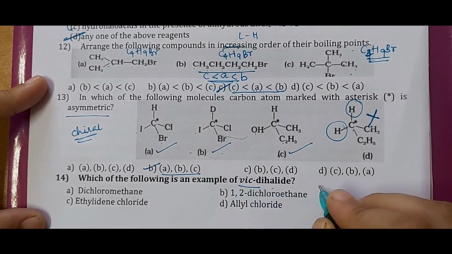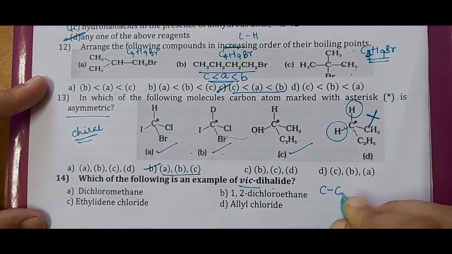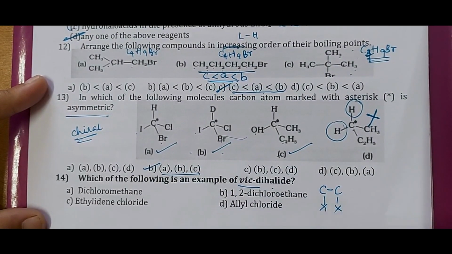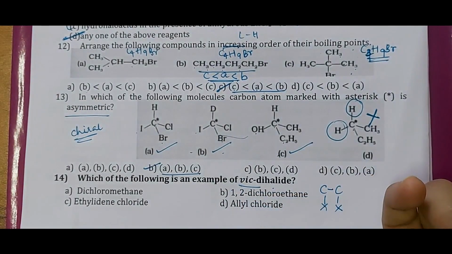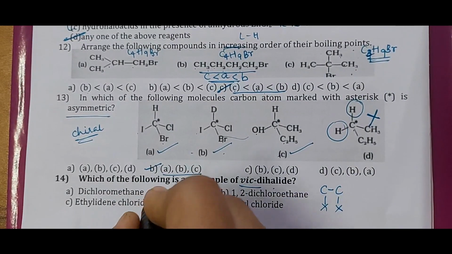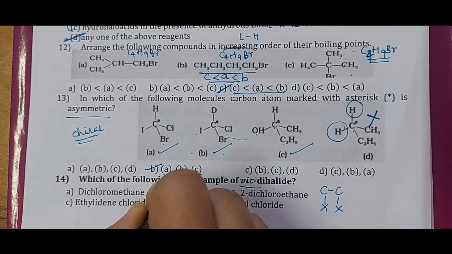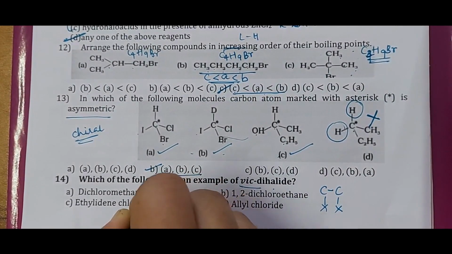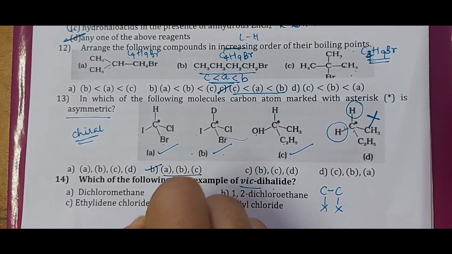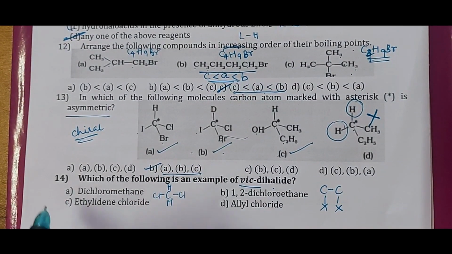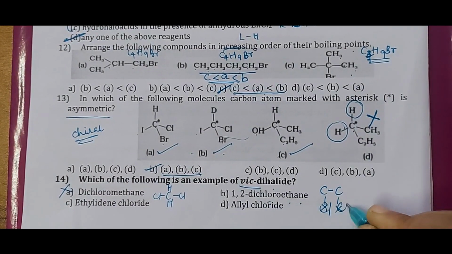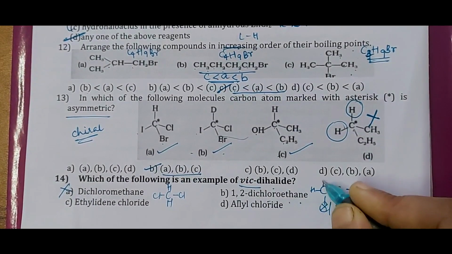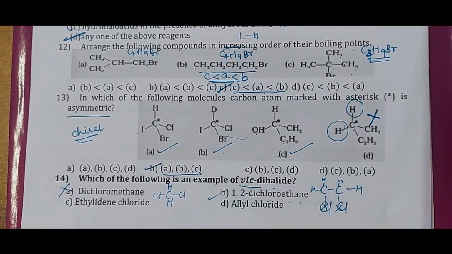So vicinal dihalide means you have a carbon atom which is bonded, that is adjacent carbon atom having 2 halogen atom. So we'll try to write the structure of the following. When we consider the first one, dichloromethane, carbon having 2 Cl and the remaining atoms bonded to it are hydrogen. Similarly, if you consider option B, it is 1, 2 dichloroethane, so this itself will have Cl and remaining are hydrogen atoms. So you have Cl on adjacent carbon atom, so it's a vicinal dihalide.